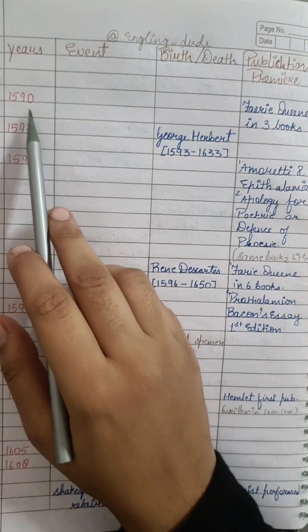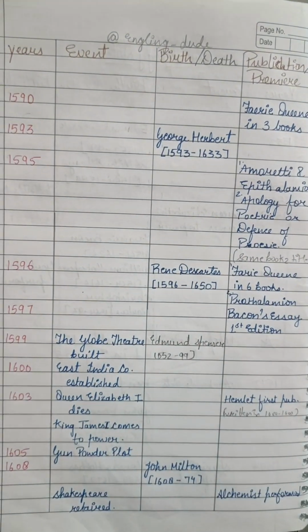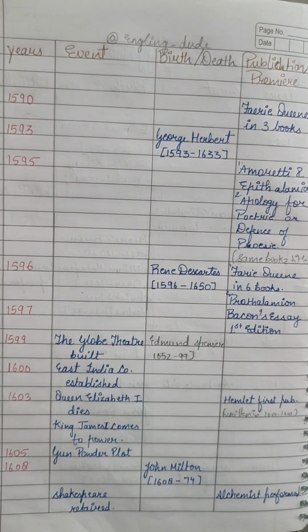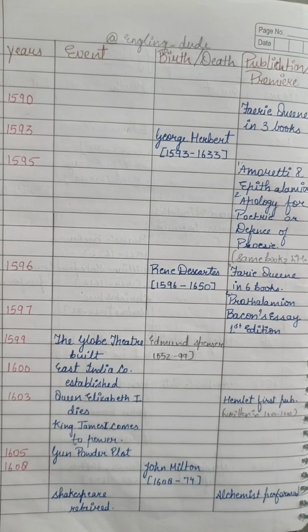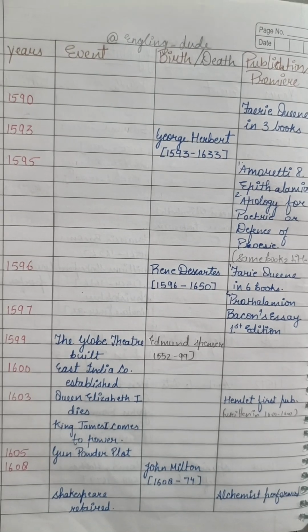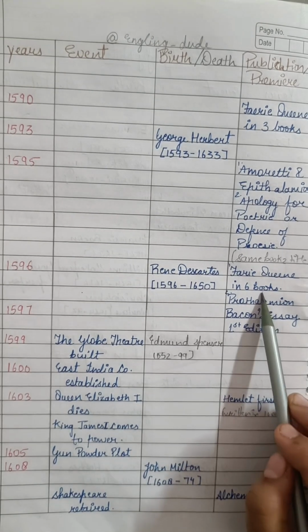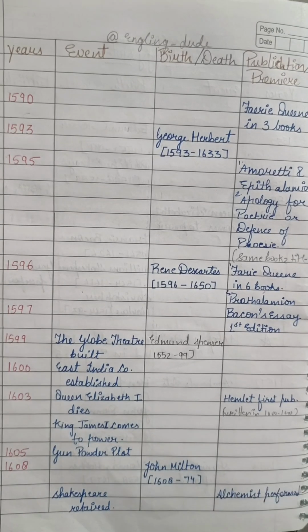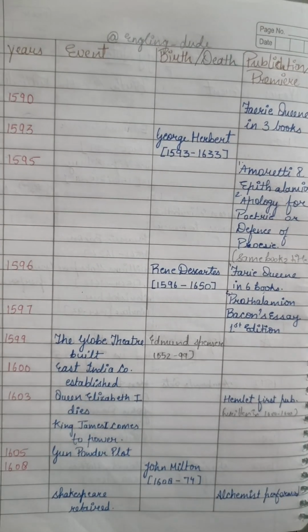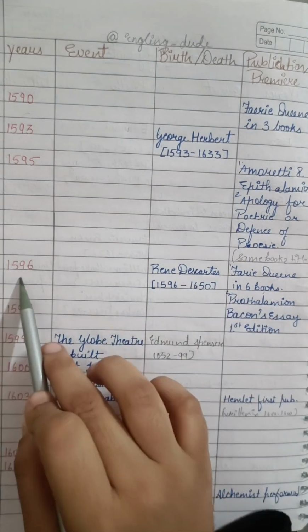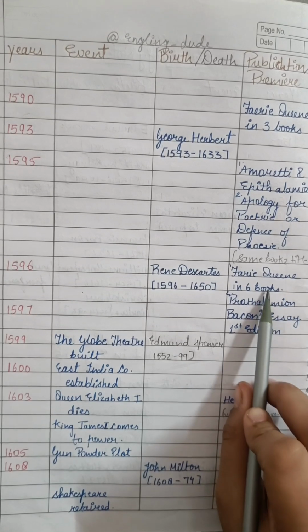Yes, 1590, Faerie Queene published in 3 books. 1593, right after 3 years of the Faerie Queene in 3 books, George Herbert was born. And in 1596, the Faerie Queene in 6 books. So George Herbert is in between the Faerie Queene's publications. 1590, Faerie Queene in 3 books. 1593, George Herbert. 1596, Faerie Queene in 6 books.